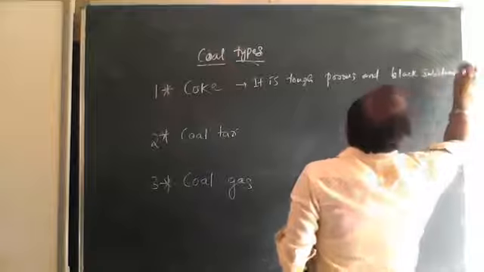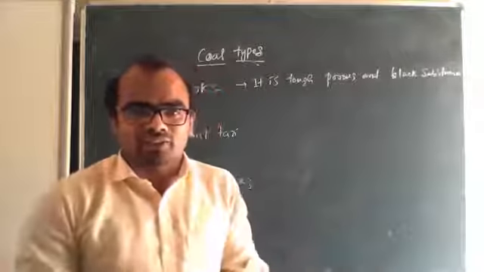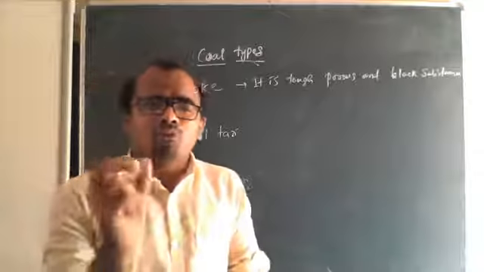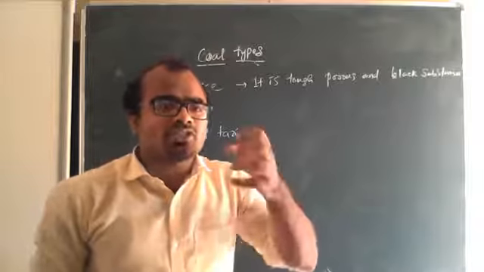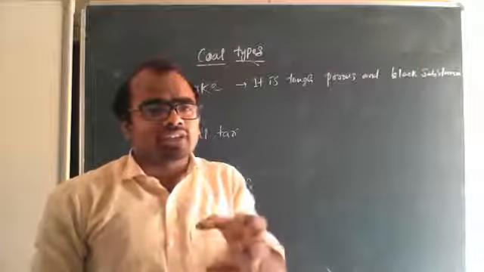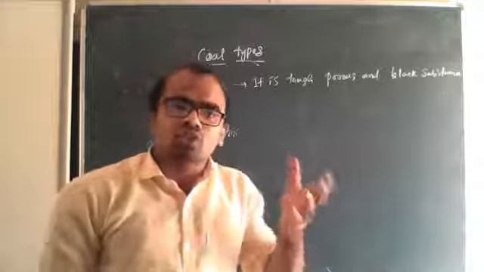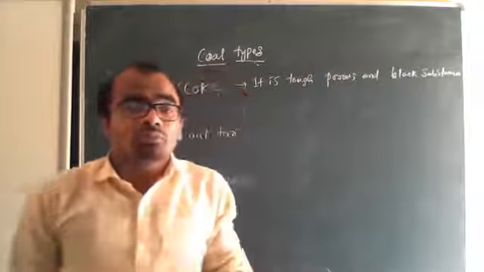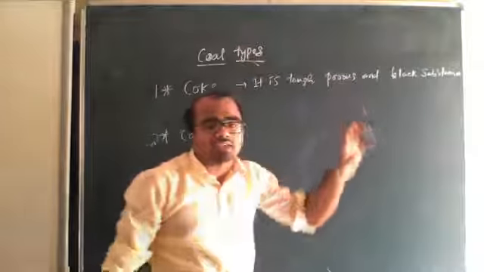Tough means it is very compact. Porous means it has small pores. Suppose you take a sponge, we call a sponge porous because it has very small pores. If you take a stone, it does not have any pores. But here coke is tough, porous and black.